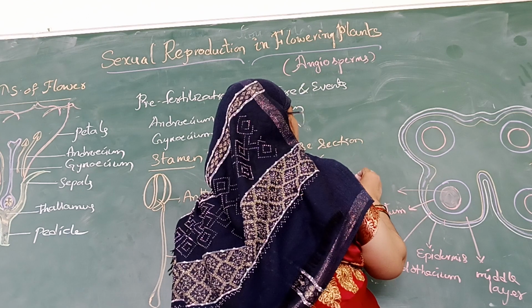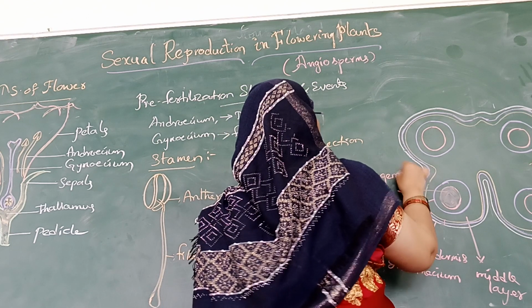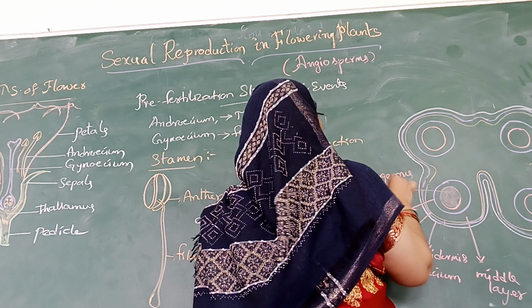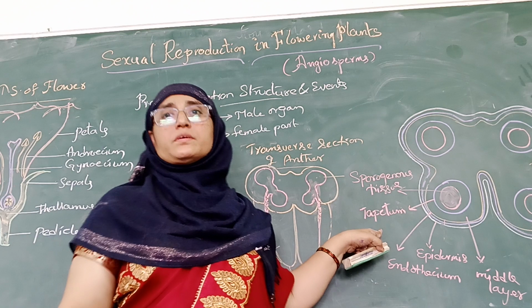The tapetum is filled with the sporogenous tissue.